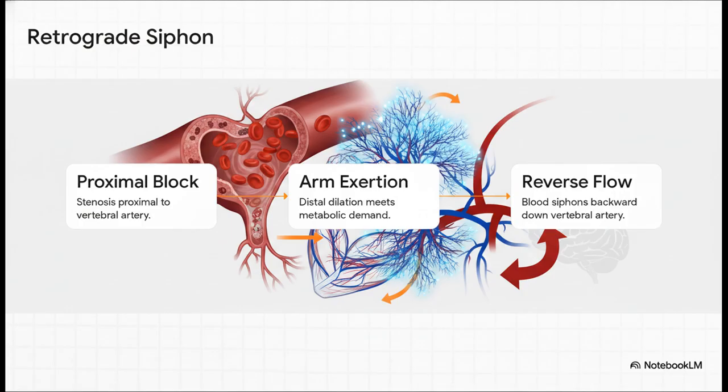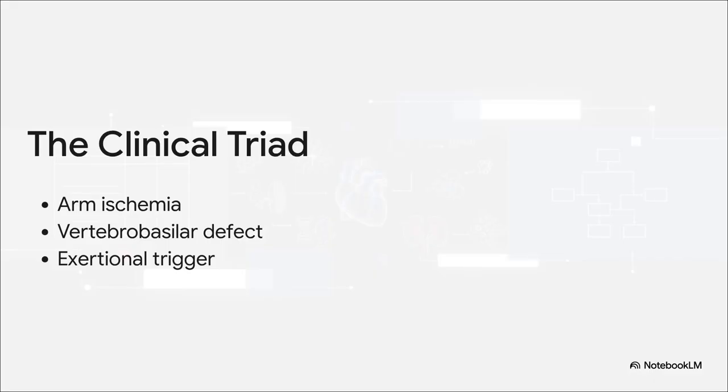demand, but because the proximal blockage prevents normal forward flow, basic physics takes over. Blood is strictly siphoned backward, flowing retrograde down the ipsilateral vertebral artery, literally stealing perfusion away from the brainstem just to feed the exercising arm. The resulting clinical triad inexorably links two seemingly completely separate vascular territories.